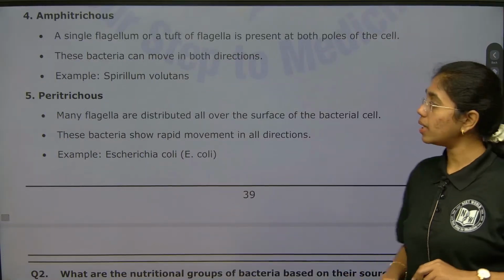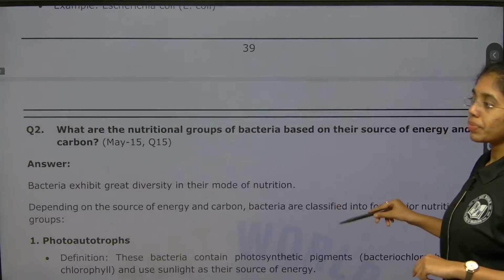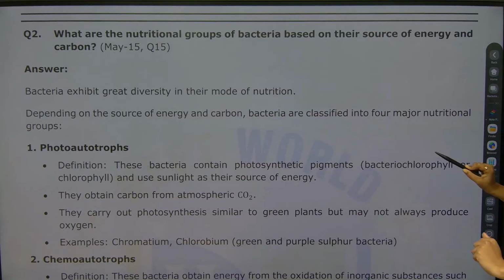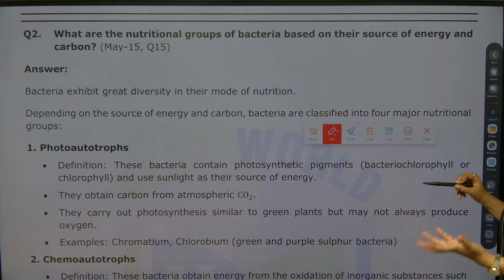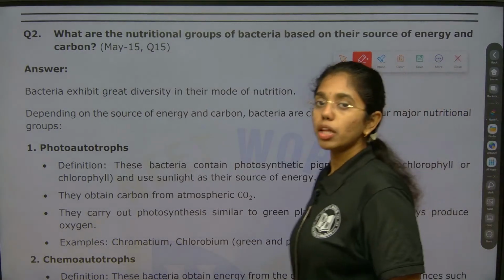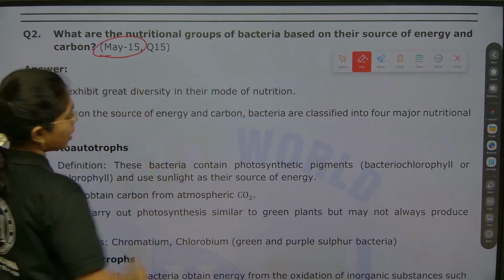Amphitrichous is Pyrillum volutens. Peritrichous is Escherichia coli. Till here everything is clear, right ma? Next you see what are the nutritional groups of bacteria based on their source of energy and carbon. Of course, it is asked only one time in your previous paper, that is May 2015.